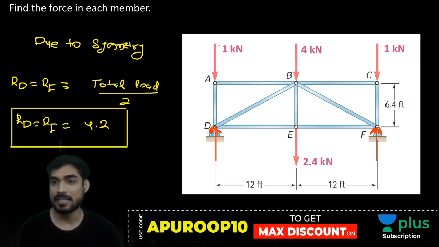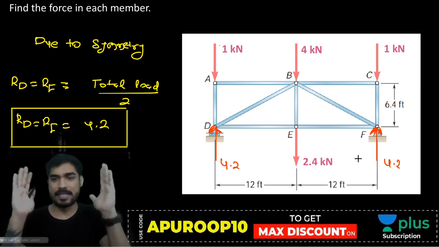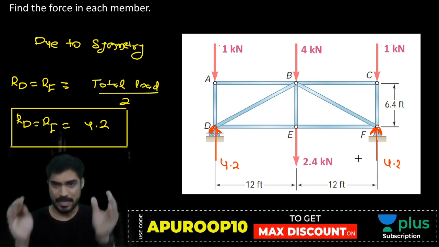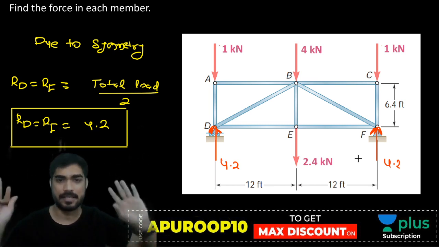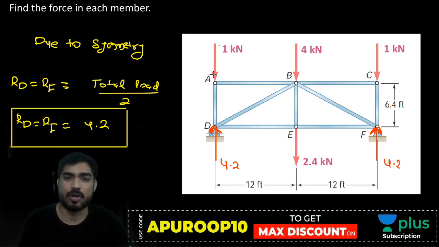I'm so sorry, I was making this mistake. I was calculating it, but you don't need to do it. Even if you take moment, you will get the same answer, but you don't need to do it because there is symmetry. So total load will be distributed at both the ends. Adha idhar, that's it. Okay. All right. Now start from any one joint. Okay, so let's start from A joint. A joint से start करते हैं.